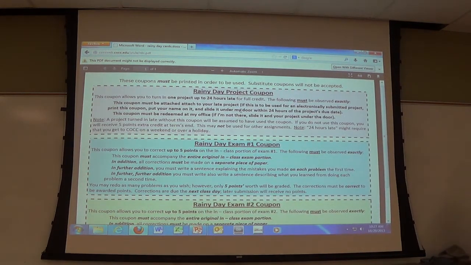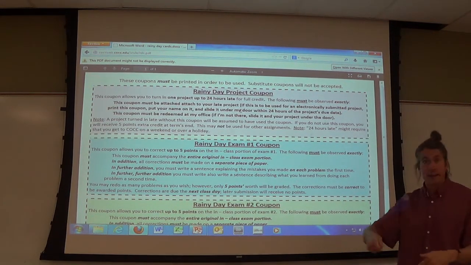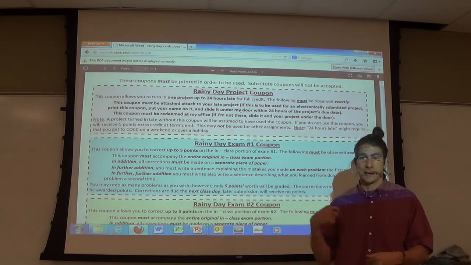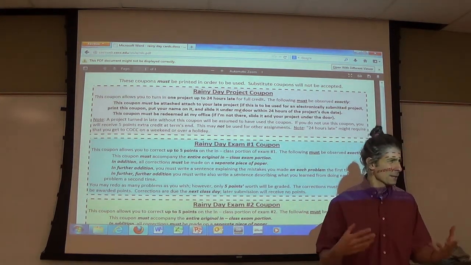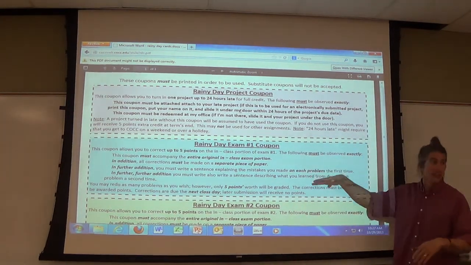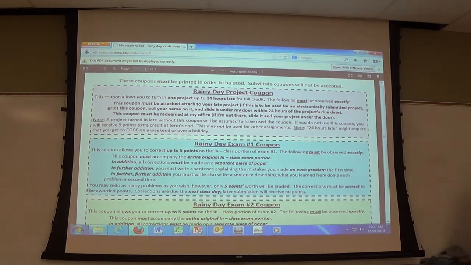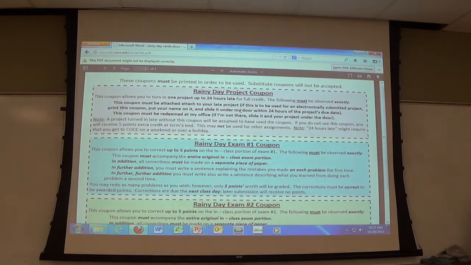So that's the key. And if you turn it back incorrect, Amber will make a note. I'll hand it back to you and make you do it again until you get it turned into me the right way. You see what I'm getting at? But make sure you do all this stuff to get the points back. Even if it's only 1 point, get that 1 point back.